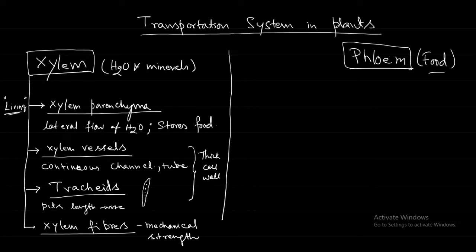Flexibility, that mechanical strength is coming by what tissue? Xylem fiber. Xylem fiber is providing it, and the more the plant is exposed to the wind, the more it will move like this, and then more xylem fibers will be produced, the plant becomes stronger and gets more mechanical strength. That is, it works both ways. It will stimulate the plant to produce more of the xylem fibers. Okay, that is the mechanical strength.